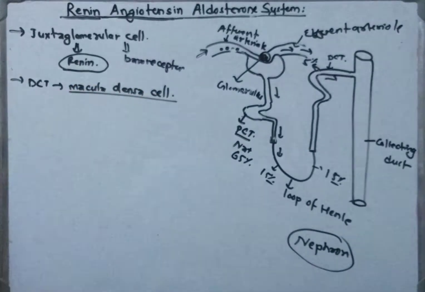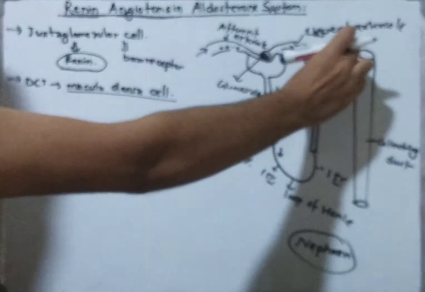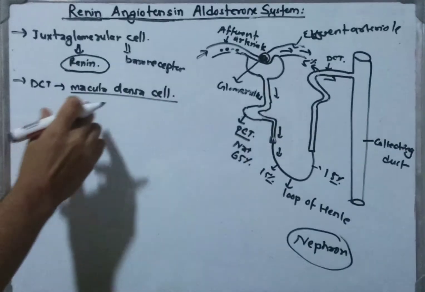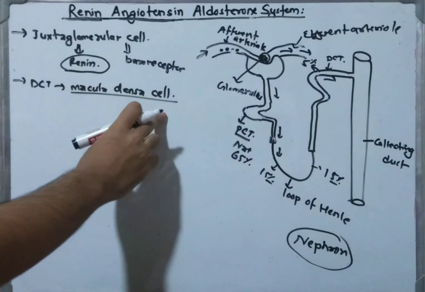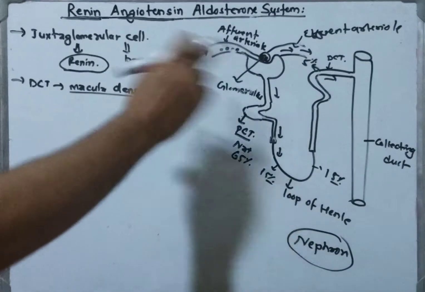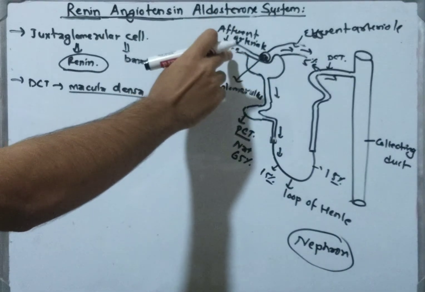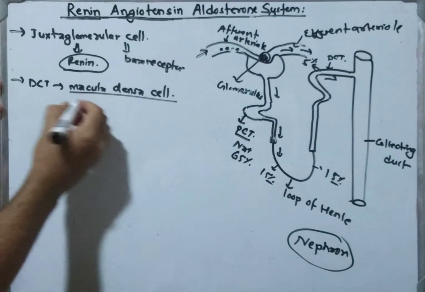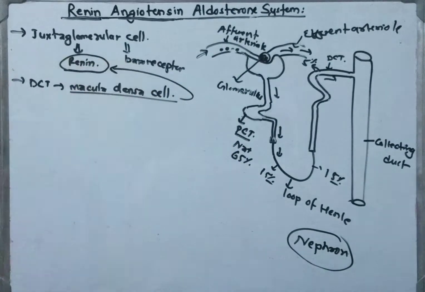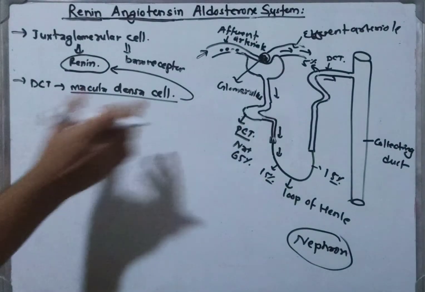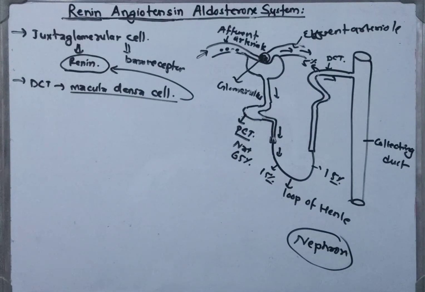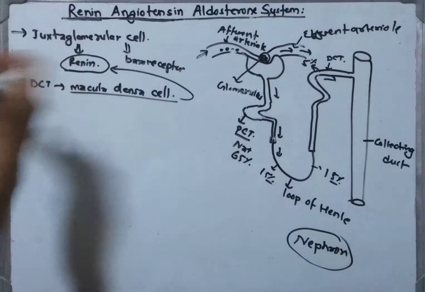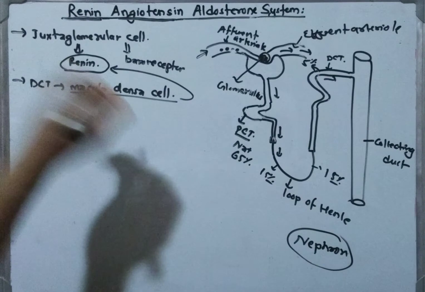So when there is a low amount of sodium in the distal convoluted tubule, the macula densa cells are triggered, so that they finally stimulate the juxtaglomerular cells of the afferent arteriole, which then release the renin, as discussed before. So that is about the renin. The renin is now released into the systemic circulation.